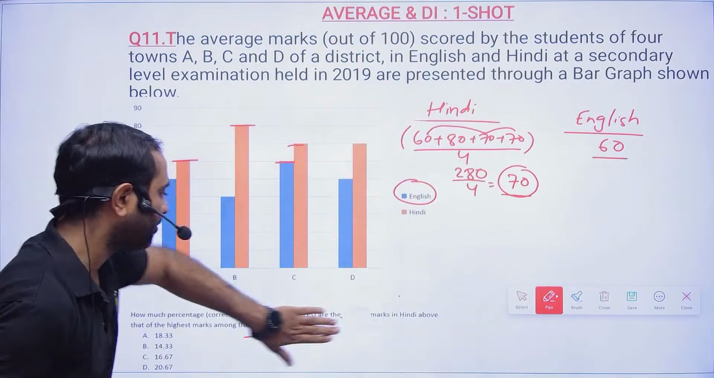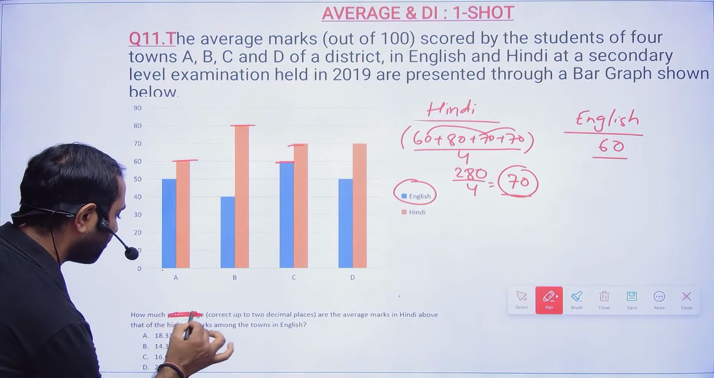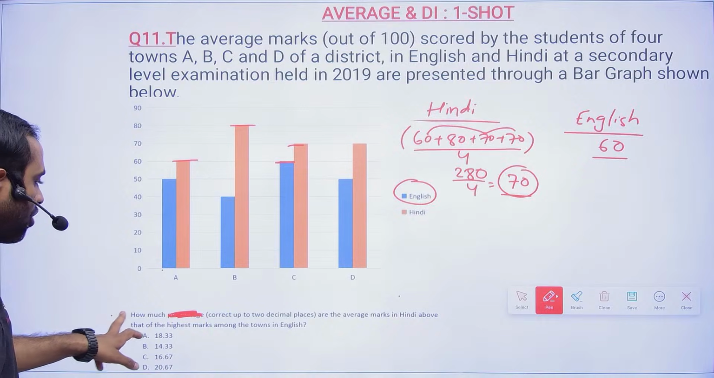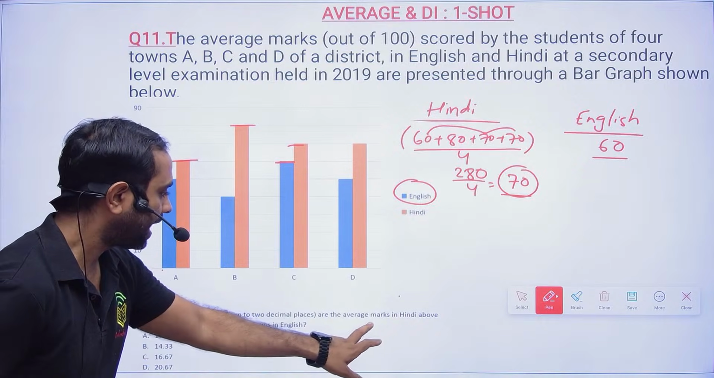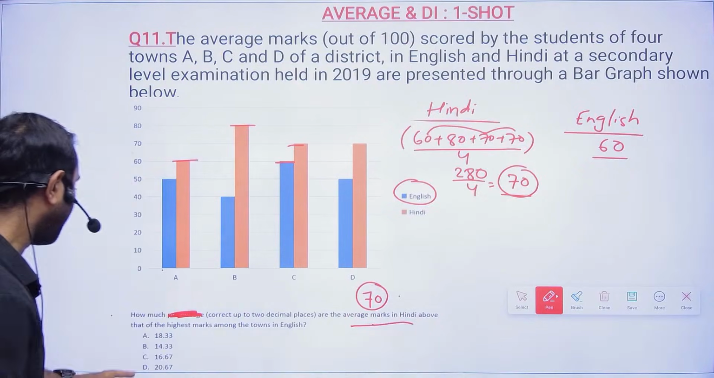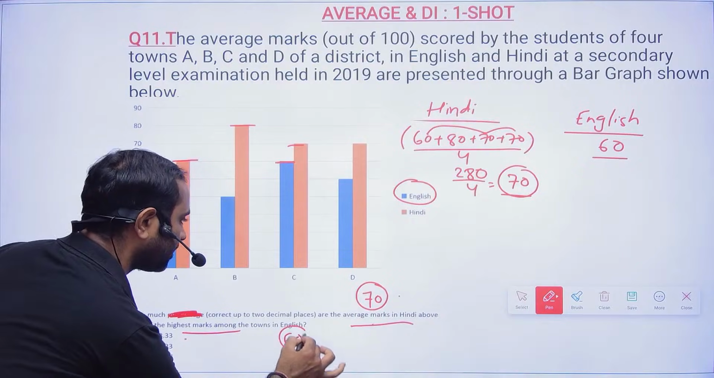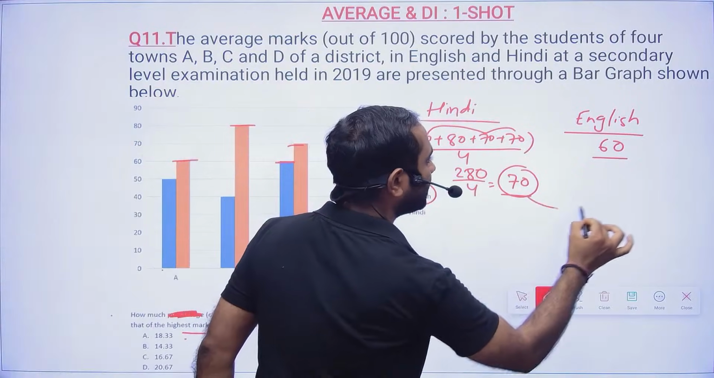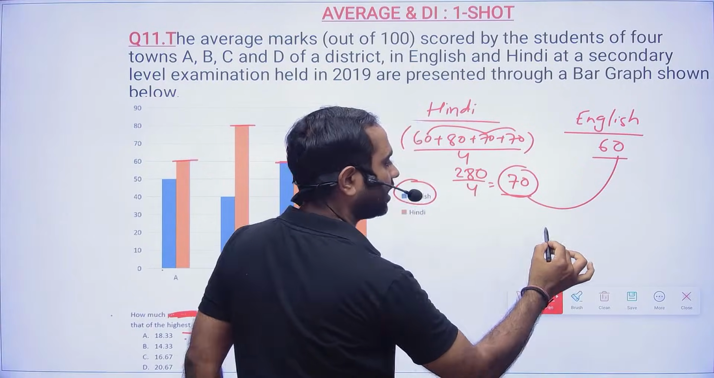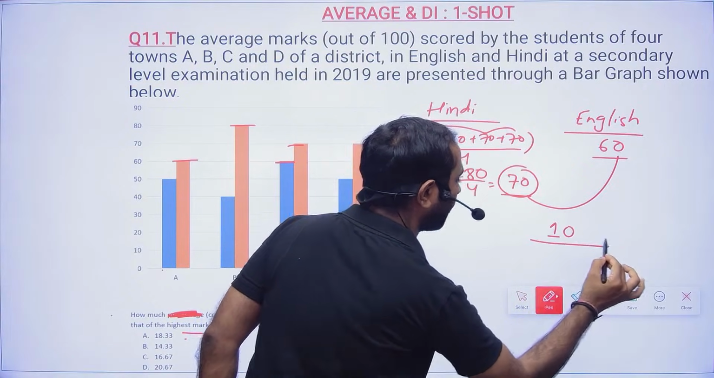Now let us read the question. The question is telling how much percentage. Remove the percentage for some time. How much is the average marks in Hindi? Average marks in Hindi is 70, above the highest marks in English. So by how much is Hindi greater than English? It is 10, right? It is 10. Very good.